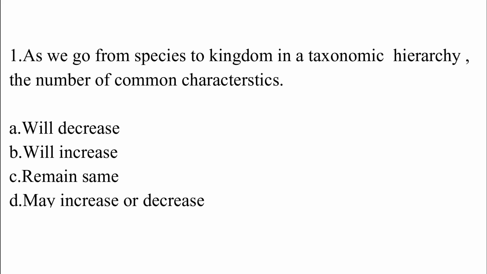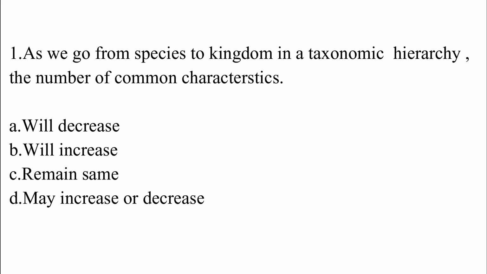As we go from species to kingdom in a taxonomic hierarchy, the number of common characteristics: option A, will decrease; option B, will increase; option C, remain same; option D, may increase or decrease. The correct answer is option A, which is will decrease.